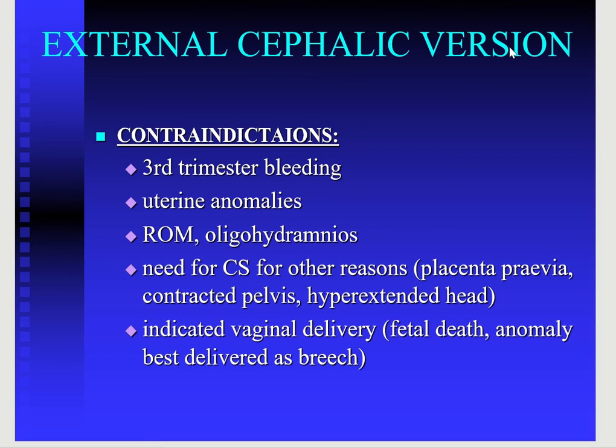First is if there is any episode of antepartum hemorrhage. We have to rule out the uterine anomalies, and we have to look for the amount of liquor, and we also exclude that there is any other reason for the lower segment cesarean section. Then we should not combine the two conditions. And if there is a fetal death or anomaly, in that case there is no need for the external cephalic version.